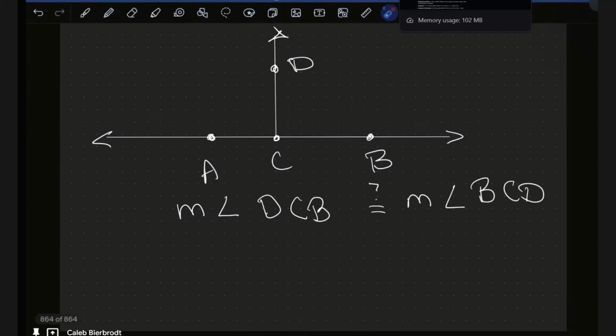So this is the measure of the angle, right? So this is the sign for angle. And this is flat, and then this comes up like that. So just FYI, this isn't an inequality sign. It looks like an inequality sign in your notes here, so just be aware that's not what we're saying. We're saying the measure of angle DCB. He hasn't defined m at all on here.